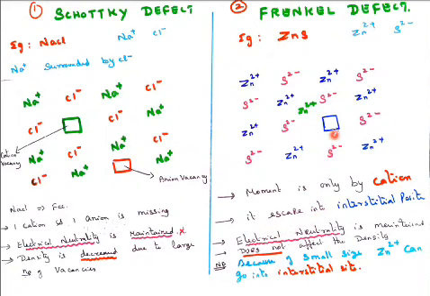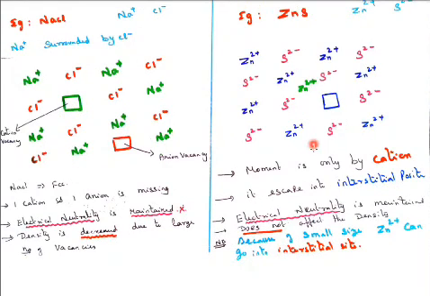So electrical neutrality is maintained, nothing goes outside; it is within this place only, just shifted. It does not affect the density, because nothing is going outside. Because of the small size of zinc 2 plus, it goes into the interstitial site.